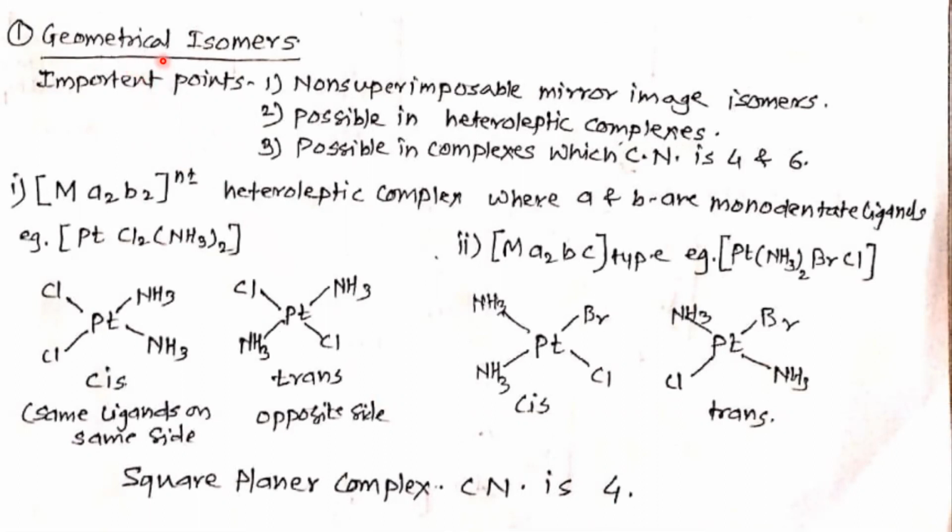First, geometrical isomers. In these geometrical isomers, these are important points. So these isomers must have non-superimposable mirror image isomers.